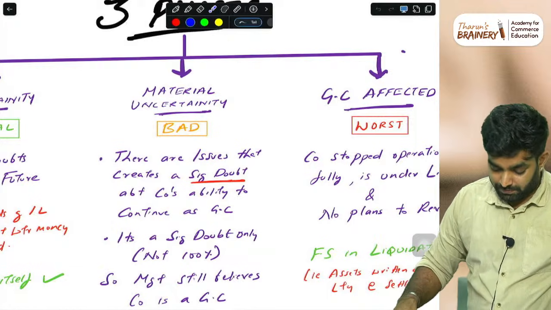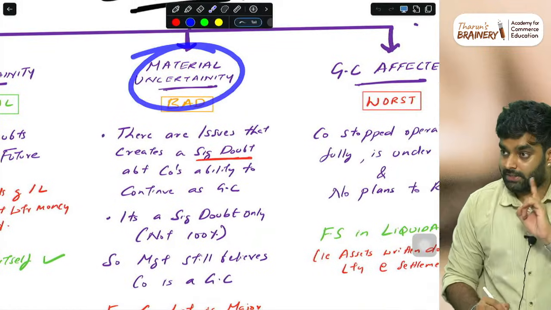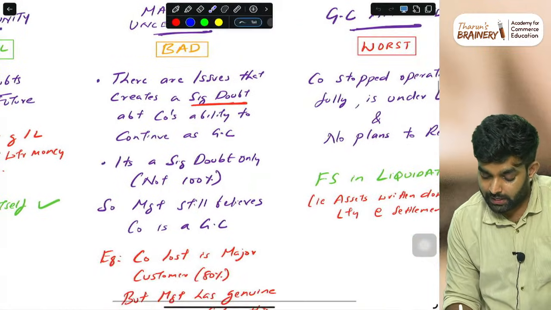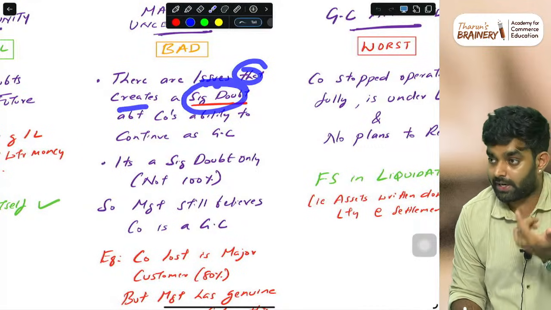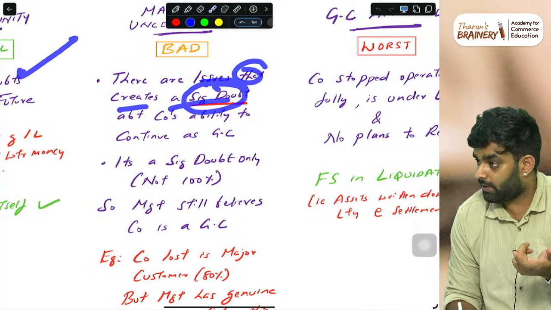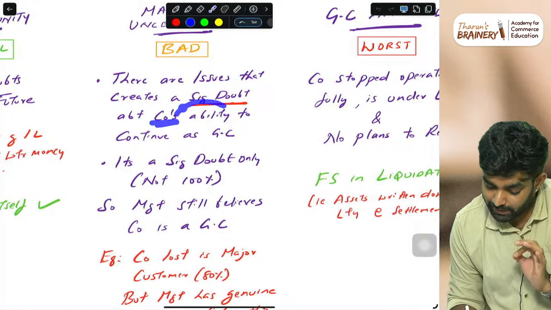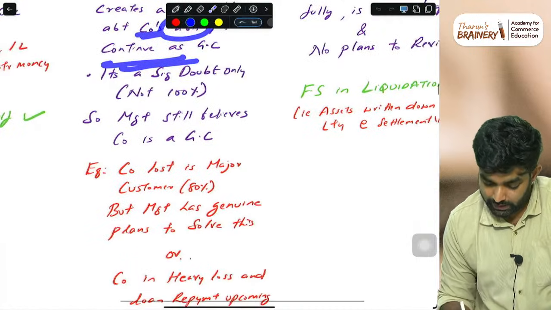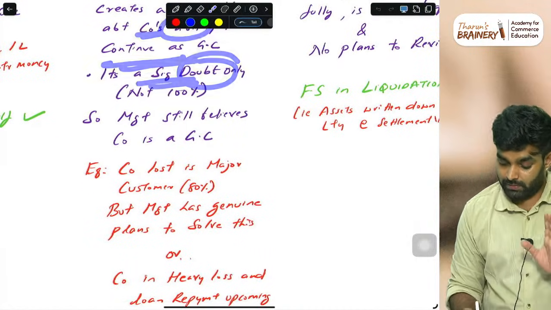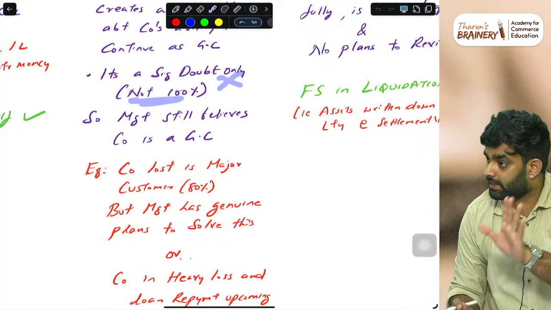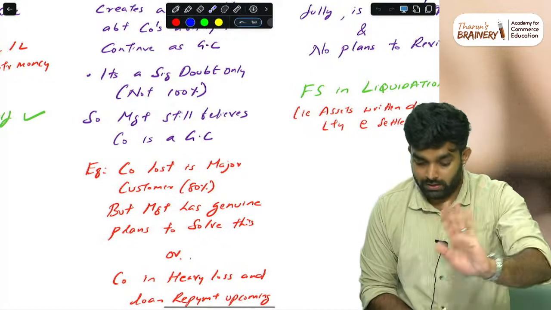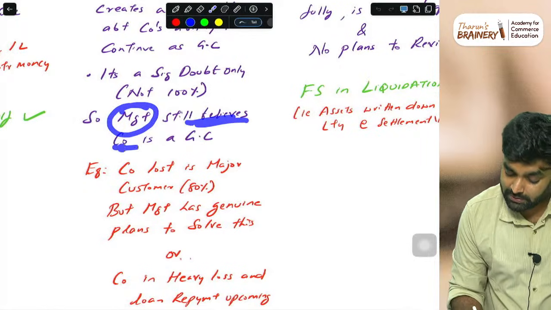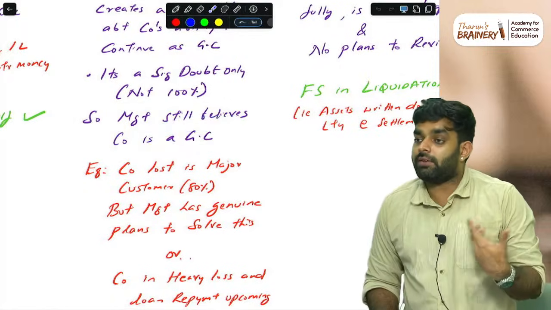So material uncertainty is there. That is, there are issues that create a significant doubt, not a normal doubt, about the company's ability to continue as a going concern. It is a significant doubt only, not 100% gone. Going concern is not yet gone. So management still believes the company is a going concern. They may have planned to revive the company.